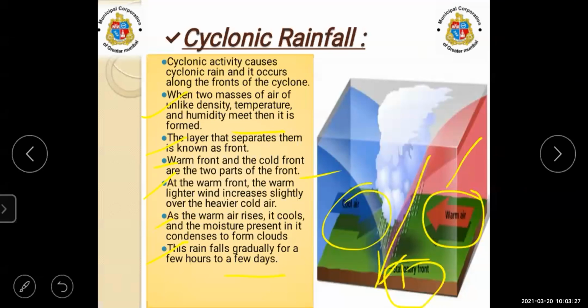Cyclonic rain means when there is a center of extremely low air pressure, and the air from higher pressure from all directions moves into the low pressure at the center.